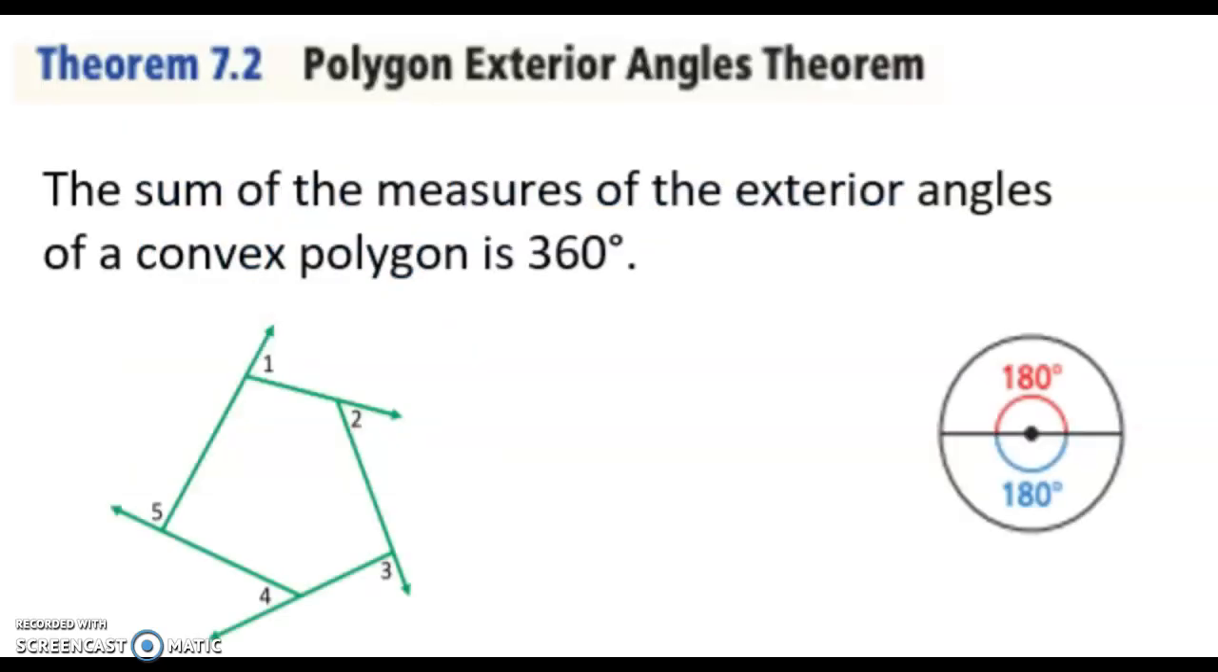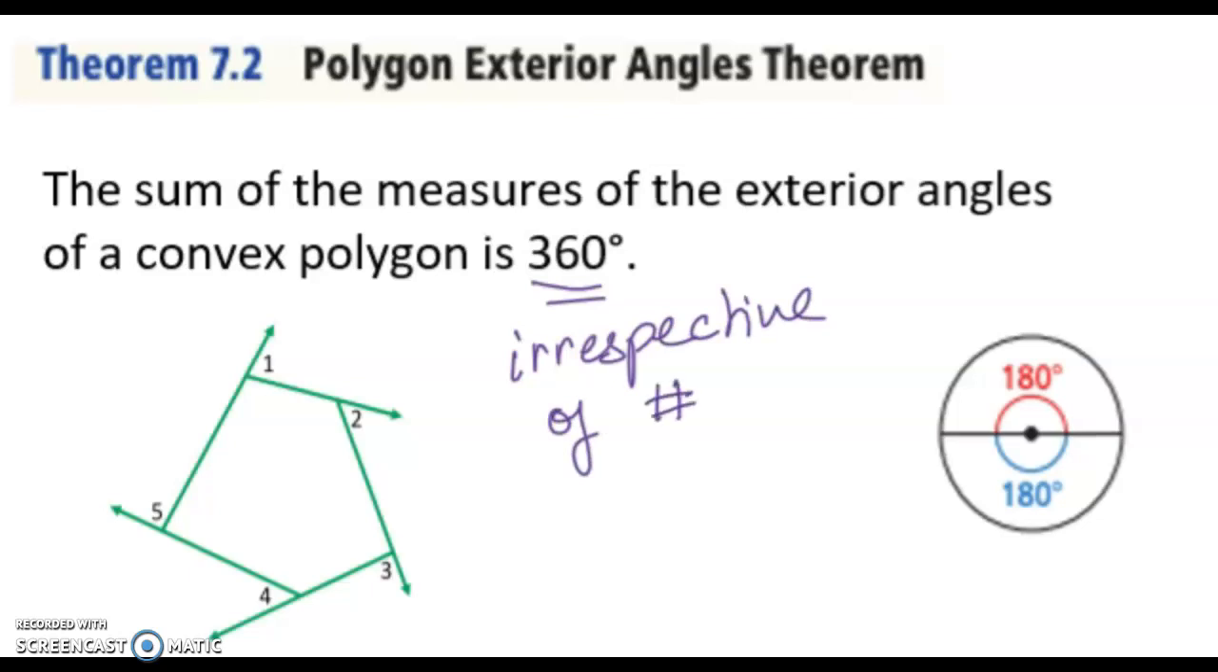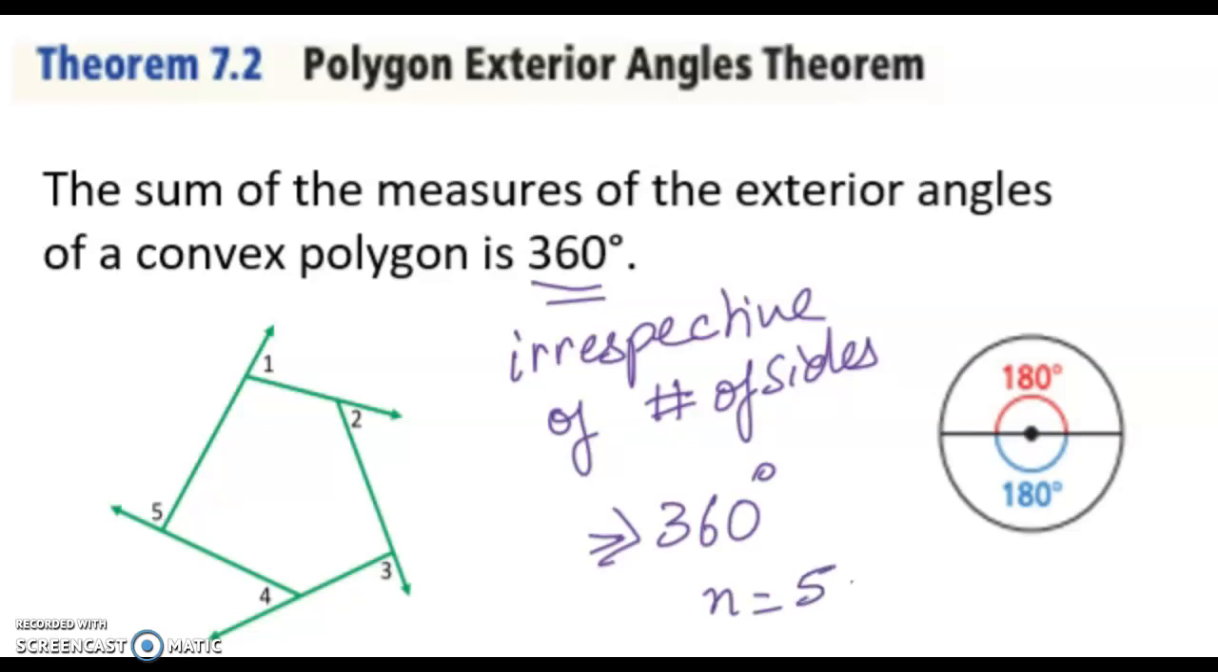Okay, let's talk about the other theorem. We talked about interior angles. What happens with the exterior angles of a polygon? This theorem says that the sum of the measurements of the exterior angles of a convex polygon is 360 degrees. That means irrespective of the number of sides, the sum of the exterior angles will always be 360 degrees. Even if the number of sides is maybe 50, the sum total of the exterior angles will always remain 360 degrees. What is the reason behind it?